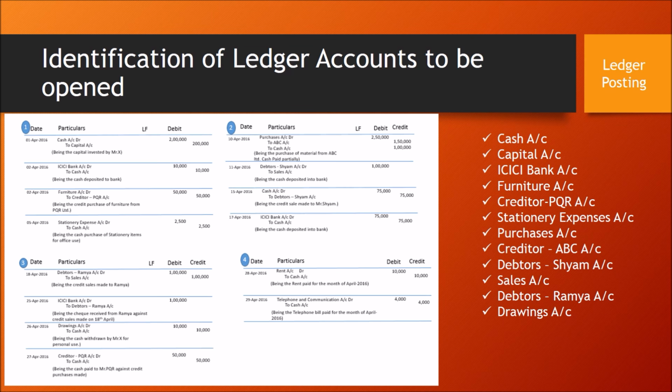Creditors PQR account debtor to cash account. Both these accounts are already listed, I am not adding again. And page number 4, rent account to cash account. Rent is a new account code, I am adding it, rent expense account. And the last one, telephone and communication account, I am adding it as telephone expenses account. So we need to open these many ledger accounts in ledger. Let us open one by one sequentially in the same order and then we will post these journal entries into ledger.